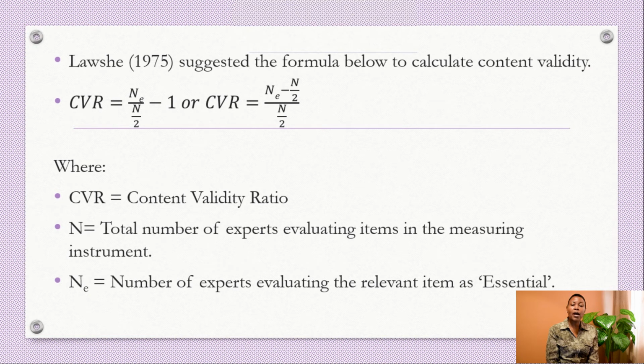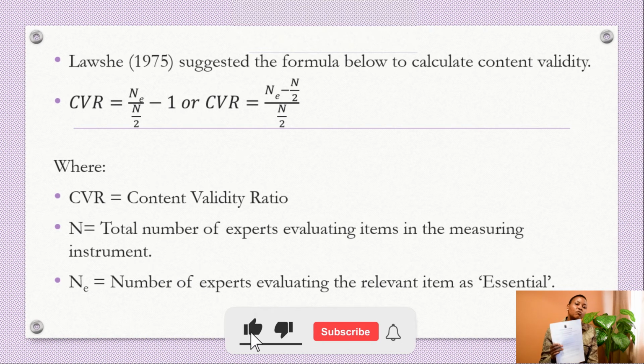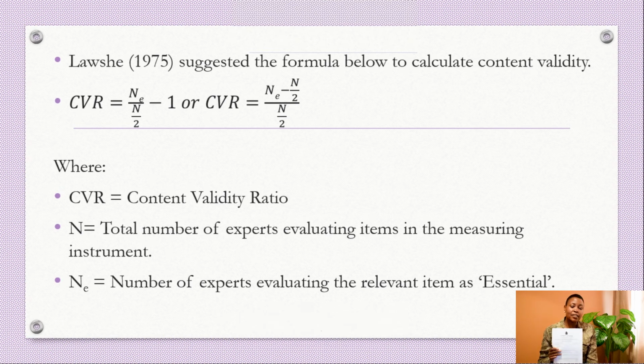The Lawshe formula enables us to calculate CVR, which is the content validity ratio, where N is the total number of experts evaluating items in the measuring instrument, and NE is the number of experts evaluating the relevant item as essential. So when we are using this formula, it means you will give your instrument to your subject experts, and they will rate each item in the measuring instrument as whether it is essential, useful but not essential, or not essential.